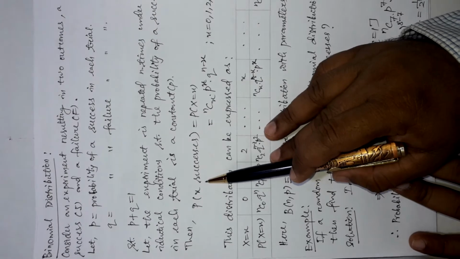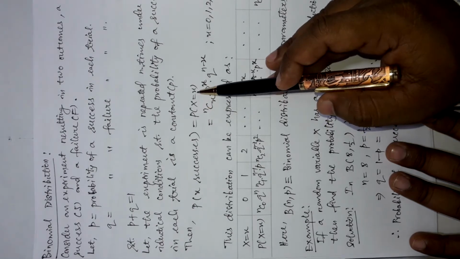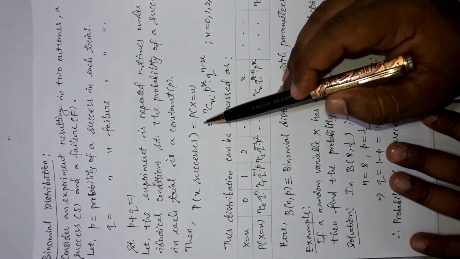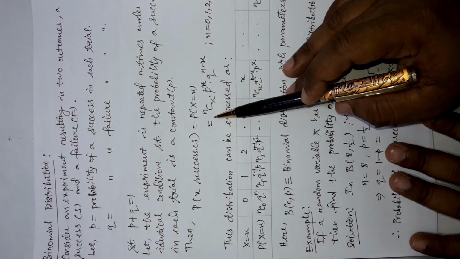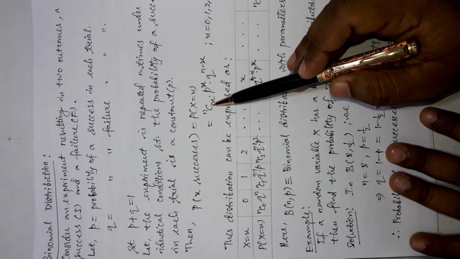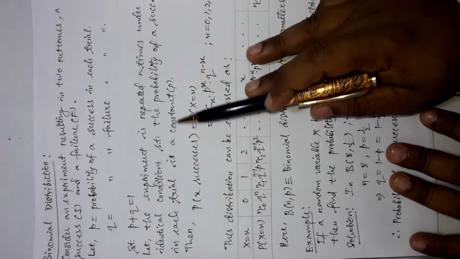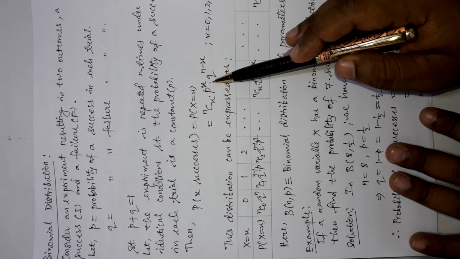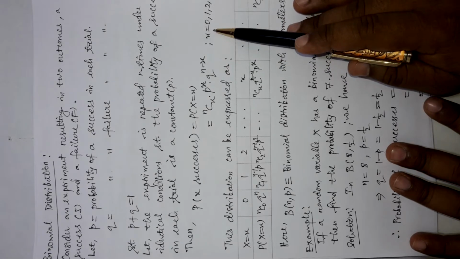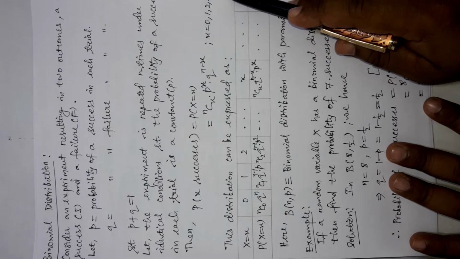So, the probability of x number of successes is equal to the probability of the random variable X whose value is equal to x, which represents the number of successes here, which in this case will be nCx, that means the combination of x out of n, multiplied by small p to the power x into q to the power n minus x, where x represents the values of the random variable, that is, starting from 0 up to n in natural numbers.